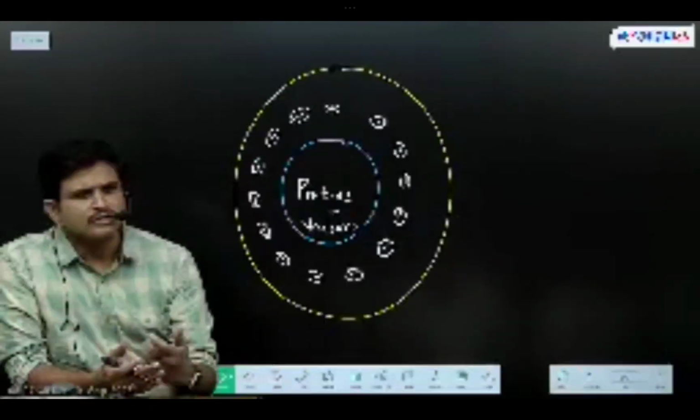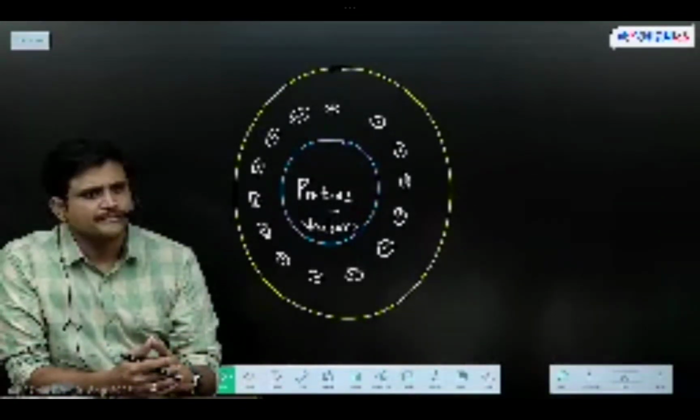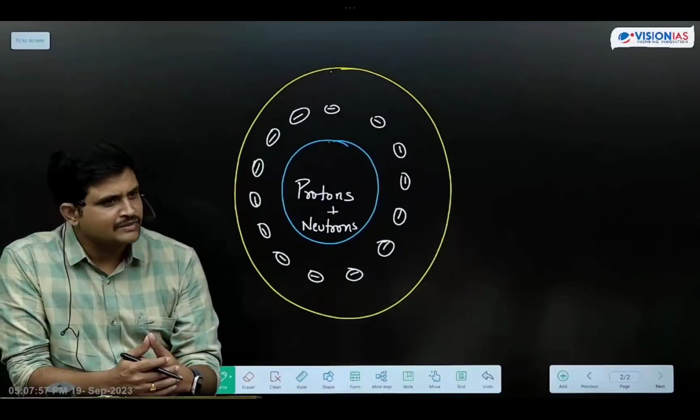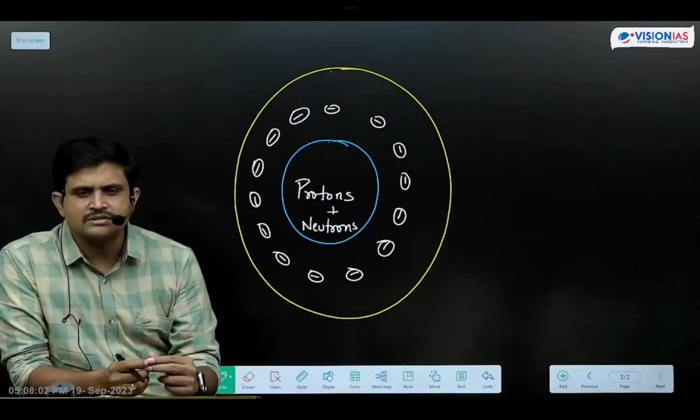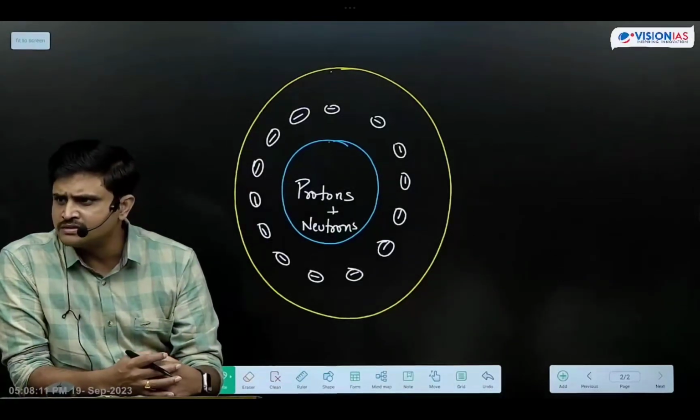Now, yesterday I made you write that in nature there are four fundamental basic forces. What are those four? Strong nuclear force, weak nuclear force, electromagnetic force, and the next one is gravitational force. These four basic natural forces are because of these fundamental particles. What actually are force carrier particles? What actually are mass carrier particles?